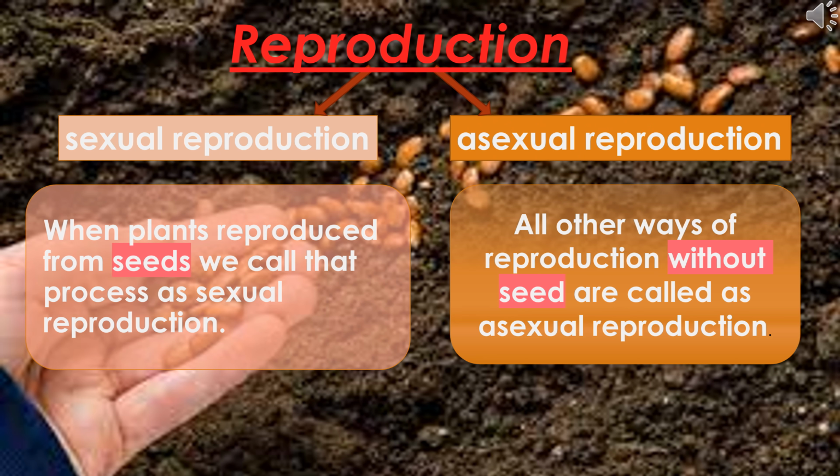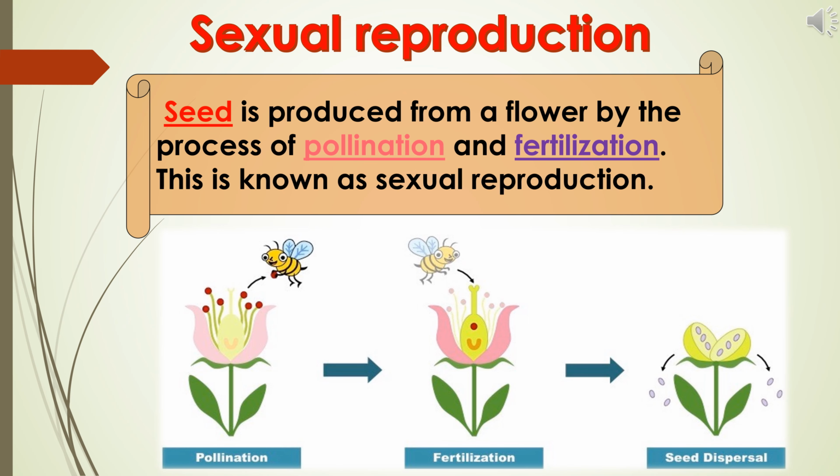So, reproduction is of two types, sexual reproduction and asexual reproduction. When plants reproduce from seeds, we call that process sexual reproduction. All the other ways of reproduction without seeds are called asexual reproduction. First, we are going to learn about sexual reproduction. What is meant by sexual reproduction? Yes, reproduction through seeds is called sexual reproduction.